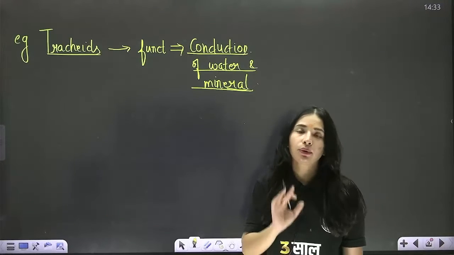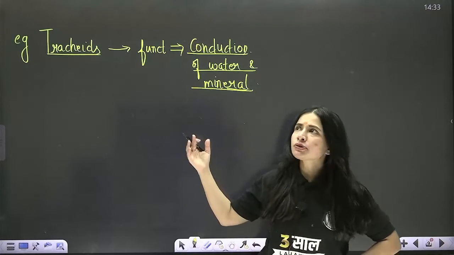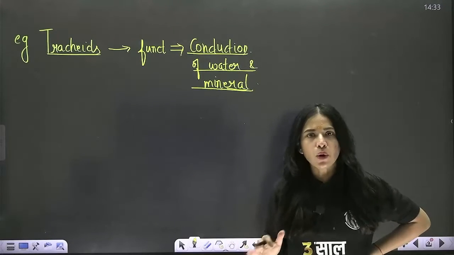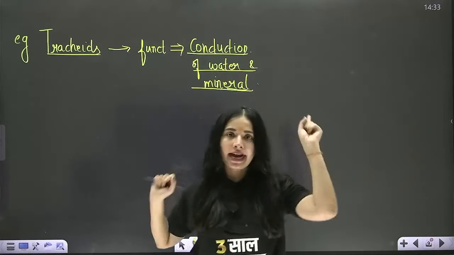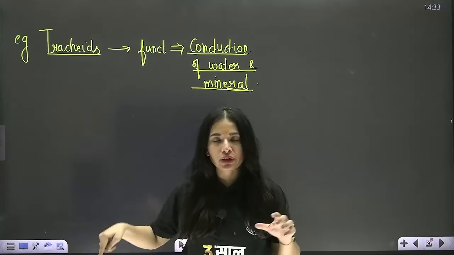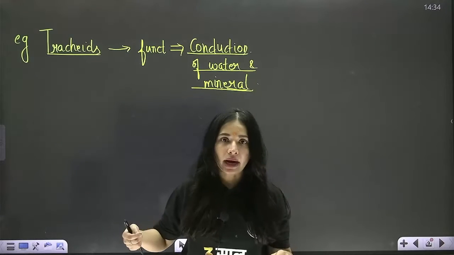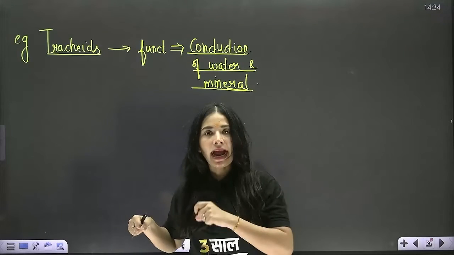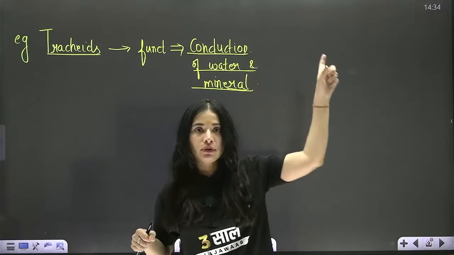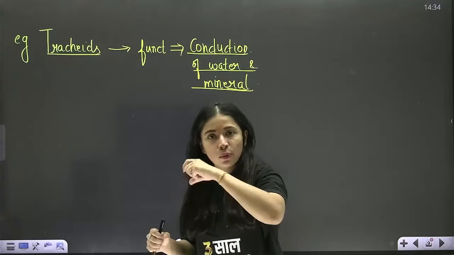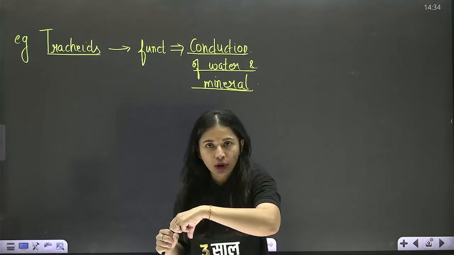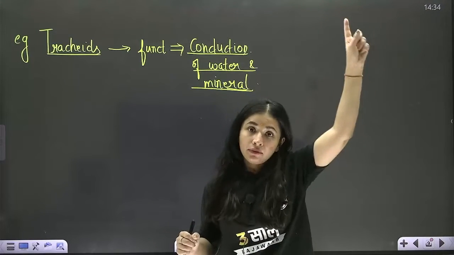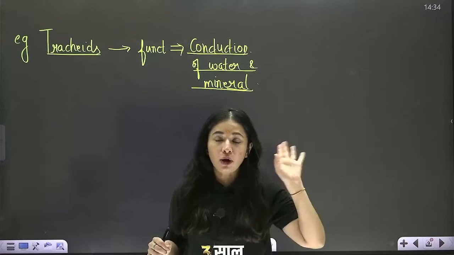Yes or no? Okay. Now, before I ask you about the shape of tracheids, let's come to our homes. In our home also, you have a tank placed at the top of your house, and somewhere under the ground you have a motor. You switch on the motor, then that motor picks up the groundwater, and with the help of PVC pipes, water is carried from the ground to the tank kept at the top of your house.